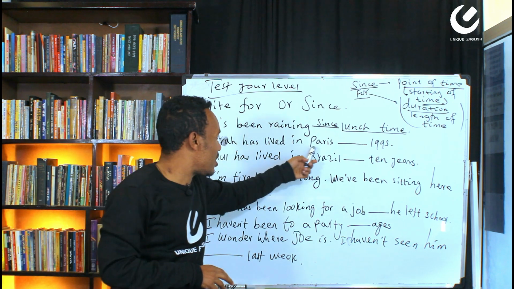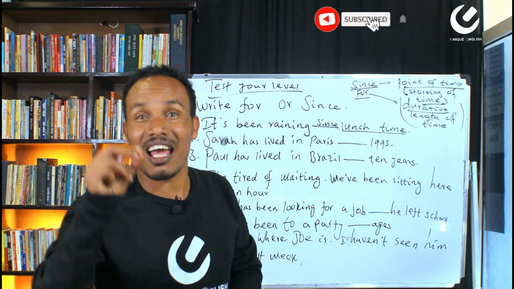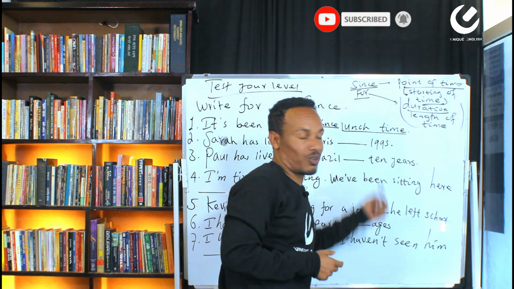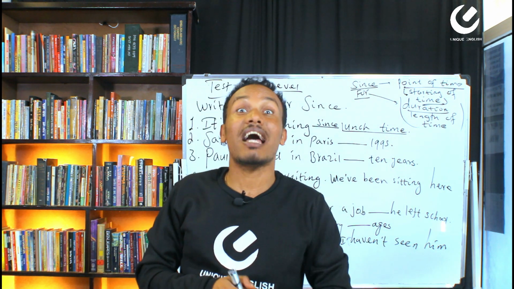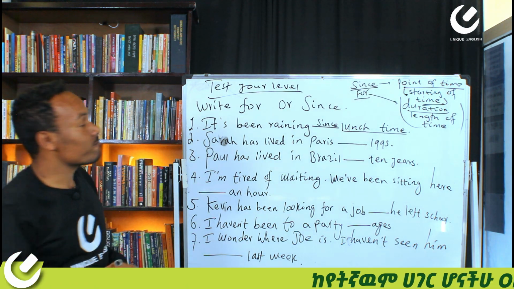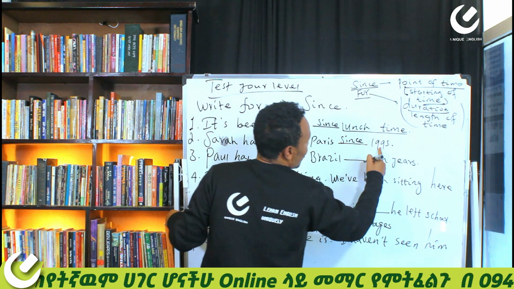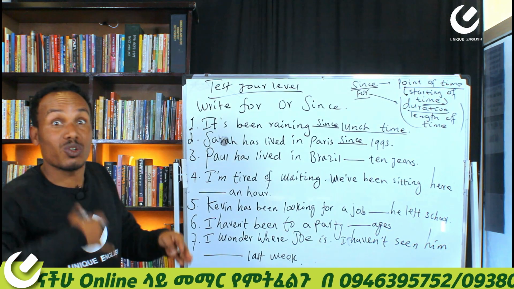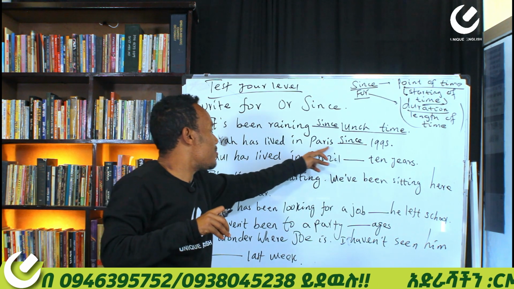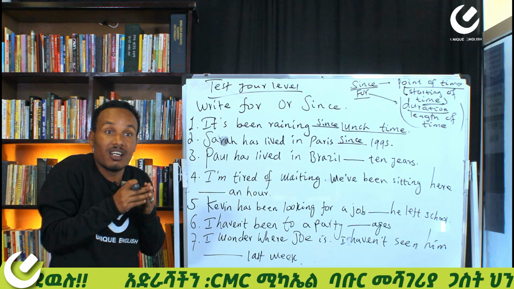Sarah has lived in Paris dash 1995. Starting from when? 1995. So, is that for or since again? Since, because 1995 is the starting or the point of time when she started. Sarah has lived in Paris since 1995. What is this tense? Present perfect tense.